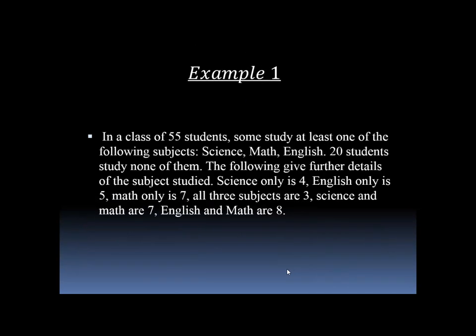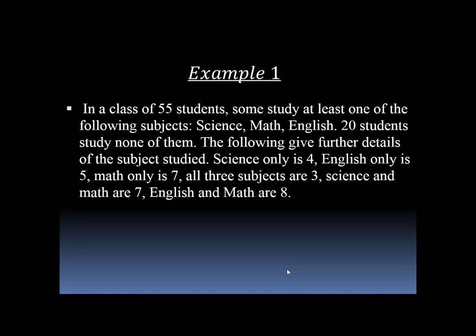Example 1. In a class of 55 students, some study at least one of the following subjects: science, math, English. 20 students study none of them. The following give further details of the subjects studied. Science only is 4, English only is 5, math only is 7.